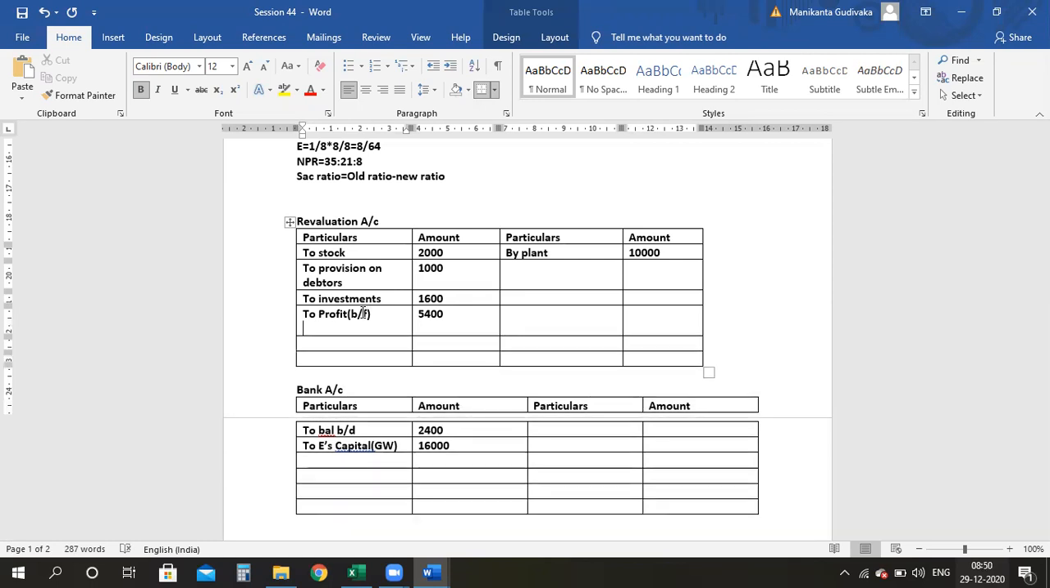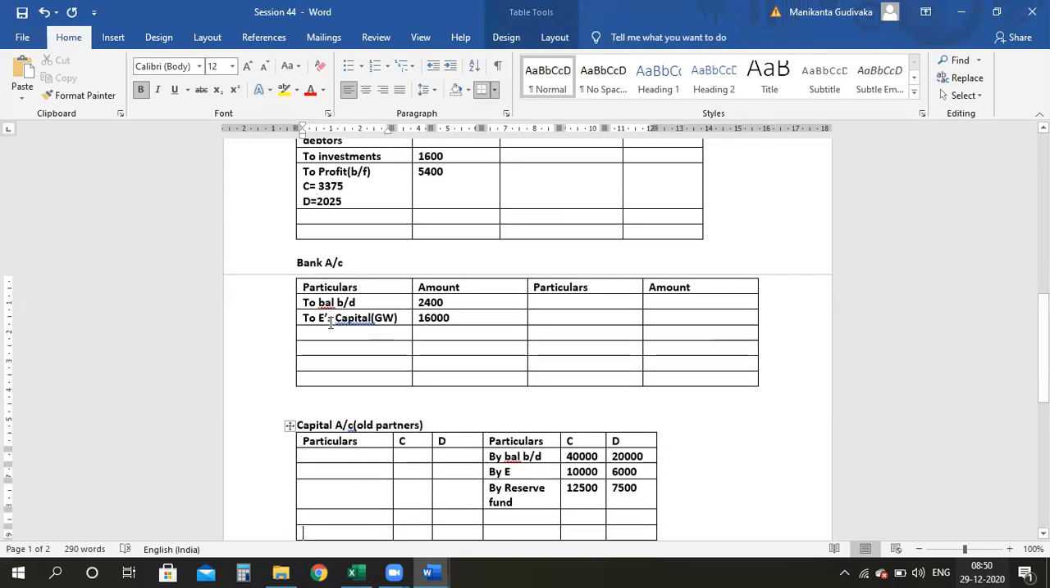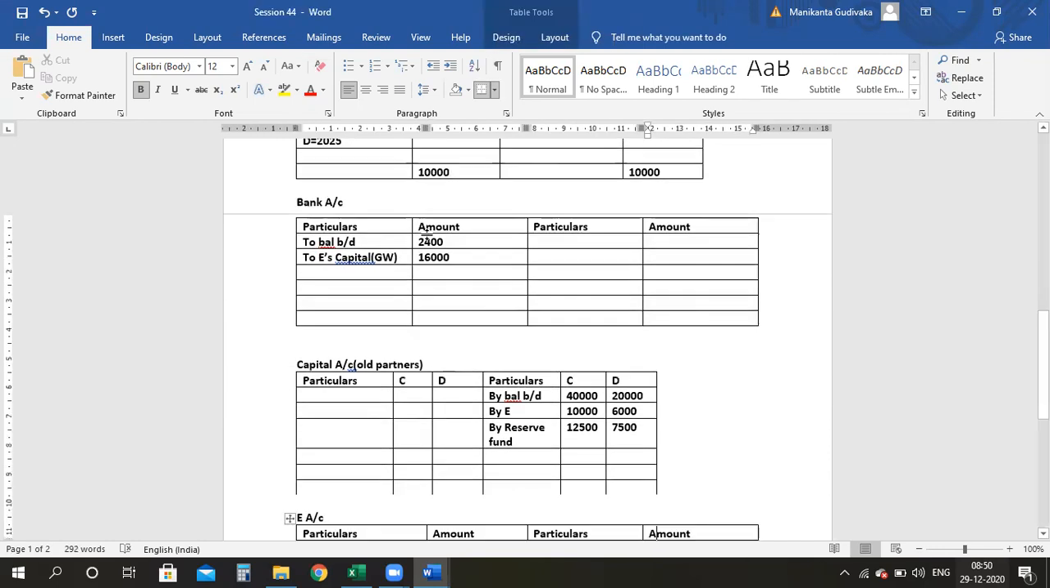I have to give it to C and I have to give it to D. Ma'am, for C, it will be 3,375. And for D, it will be 2,025. All right. So with this, we have closed my revaluation account. Then come here, divide the revaluation account also.